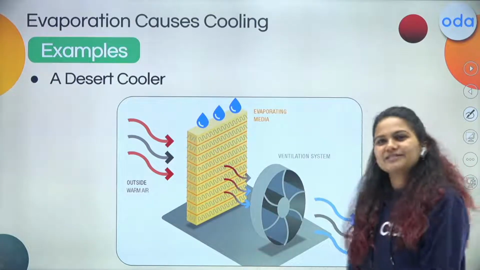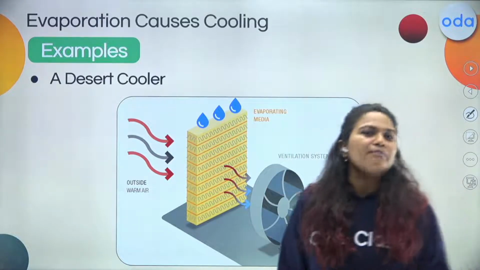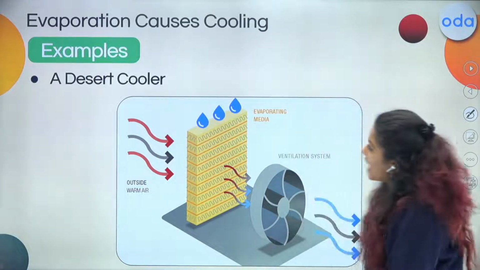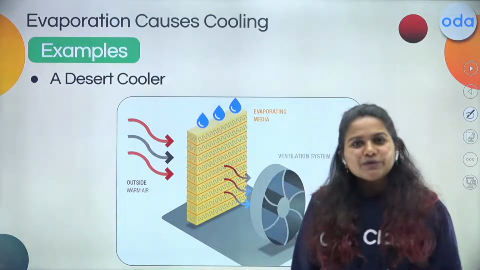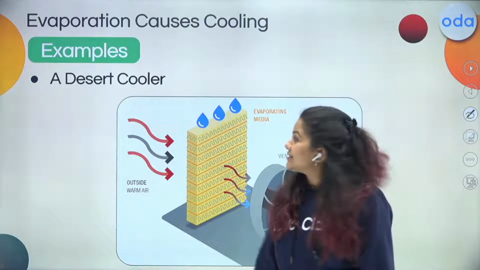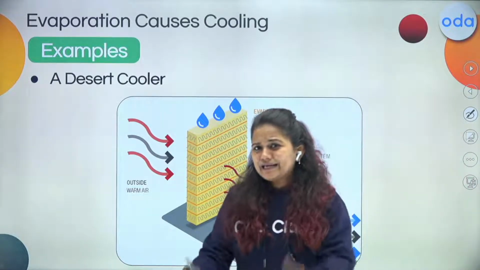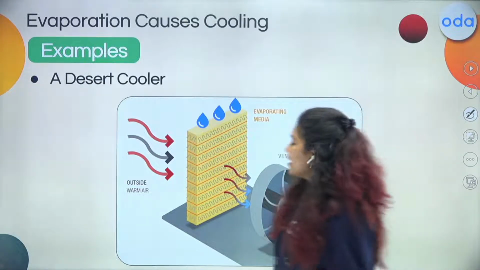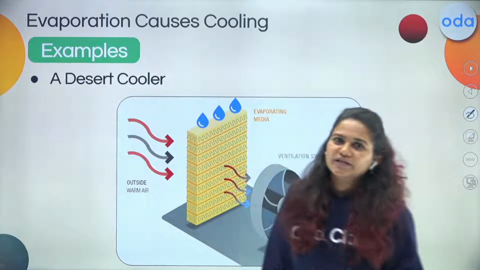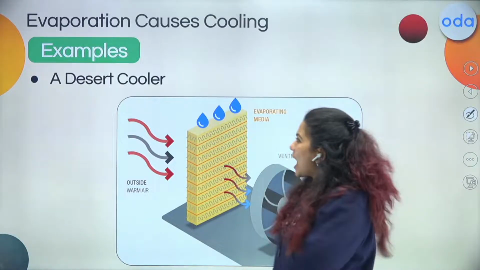Now, one more example, that is desert cooler. I don't know about this time, but when I was in school, my grandparents, my parents, they used to have cooler in summers. So I used to think that how this cooler is taking normal air and giving the cold air. है ना? ऐसा क्यों हो रहा है कि गर्म हवा है बाहर बट फिर भी कूलर ठंडी हवा दे रहा है? ये क्या बात हुई? चलो, let's try to understand this, how it is done.